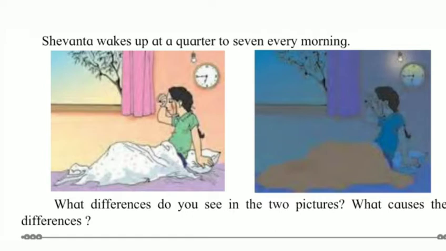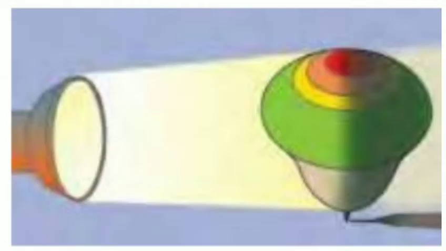Now what causes these differences? These differences are caused due to the rotation of the earth about its imaginary axis. Now students, see, just as a top spins about itself, the earth too turns around itself.